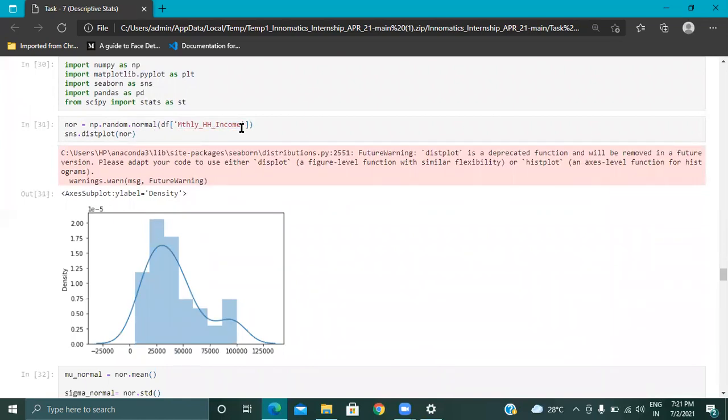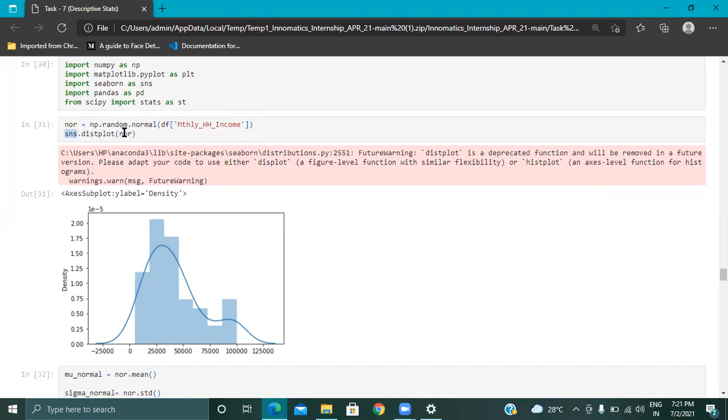Let us assume monthly income has 50 rows in a column. I don't want to take all 50; I will take them randomly and I will calculate the dist plot.